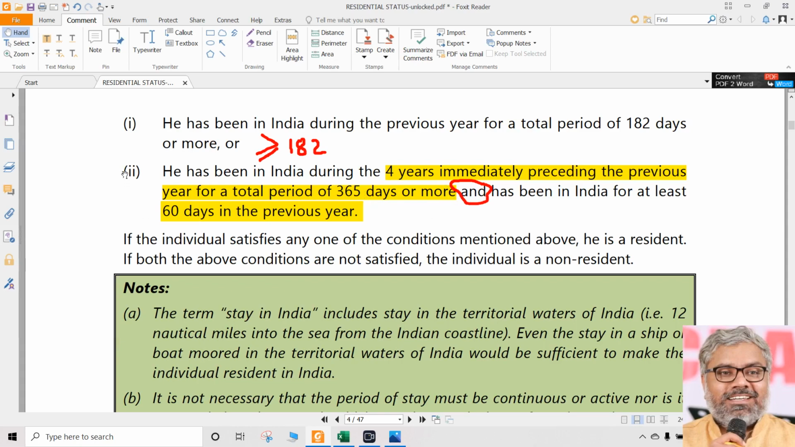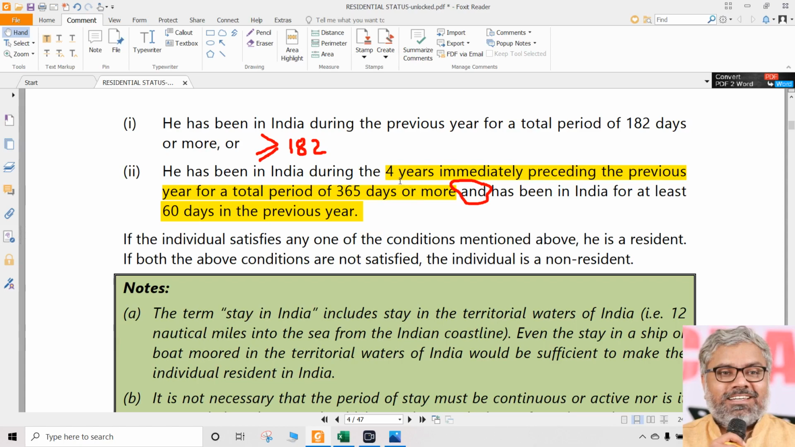Within the second condition, if you further split them into two sub-conditions, both sub-conditions have to be satisfied because they are separated by the word "and". What are those two conditions? First of all, he should be in India for at least 60 days in the previous year. First you should check that. Okay, he stayed in India for 60 days in the previous year. Then, that is not enough.